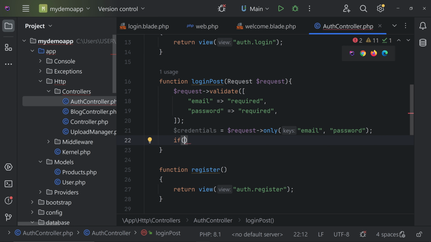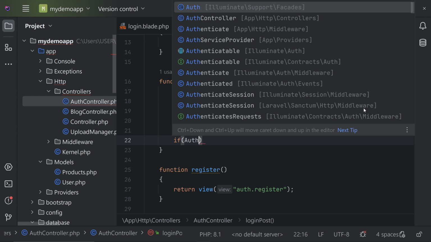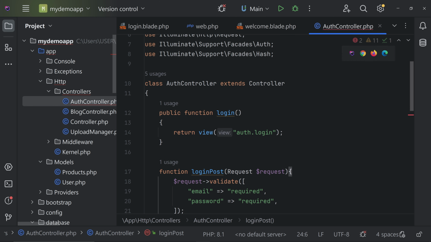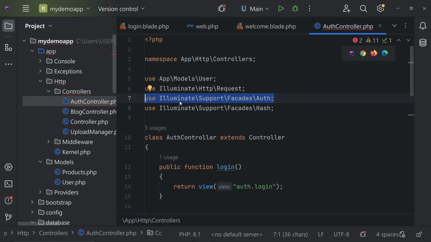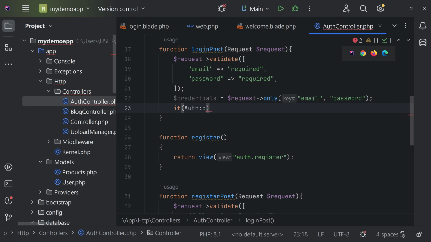Now we are going to call the auth class and attempt. So inside the if condition, call Auth. You have to make sure that you are using the class Illuminate\Support\Facades\Auth. After clicking this, you can see on the top, this class is added automatically as a use statement, so the use statement has to be added properly. And from this class, we can call the method attempt.